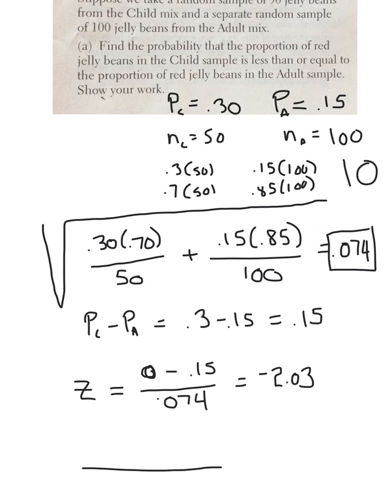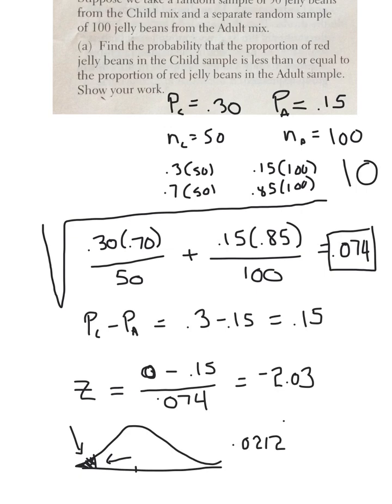We are saying that we're way down here, here's 0, over 2 standard deviations away from the middle. And we ask, what is the probability that it's less than that? So it's underneath the graph here. So it's normal CDF, and we do not subtract from 1 in this case. That's the area of the graph we're looking for, and it works out to be 0.0212. That's the area of the graph down there.